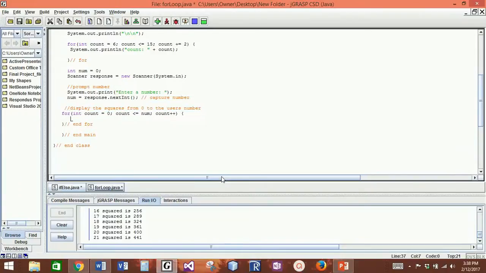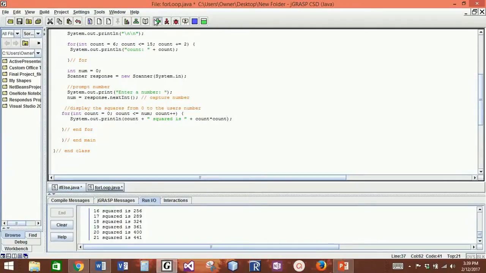And so while I'm inside of here, what I would like to do is display 0 times 0, then the next time 1 times 1, and then the next time 2 times 2. And so what I'm going to do is just display the counter variable multiplied by itself up until we reach the user's number. And I want to say to the user, 0 squared is 0, 1 squared is 1, 2 squared is 4. So I'm going to build that print statement using my counter variable. And I can get the square just by multiplying my counter variable by itself.